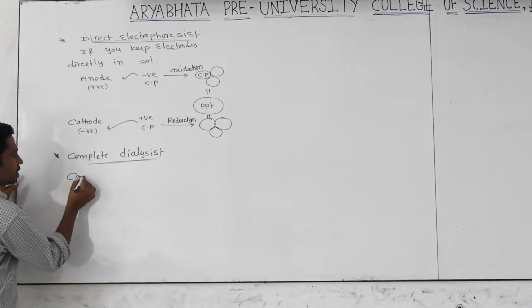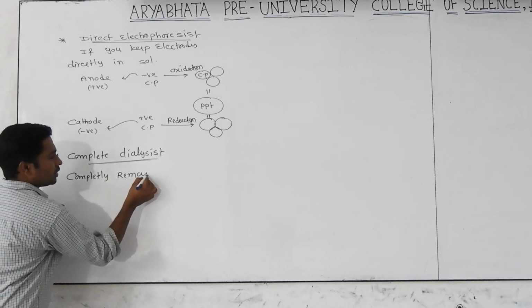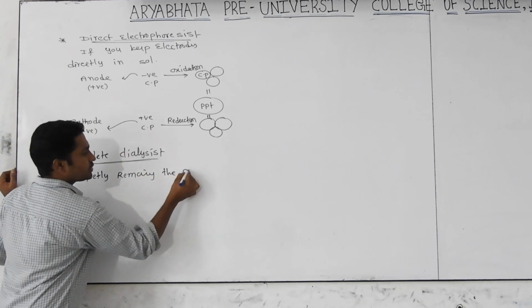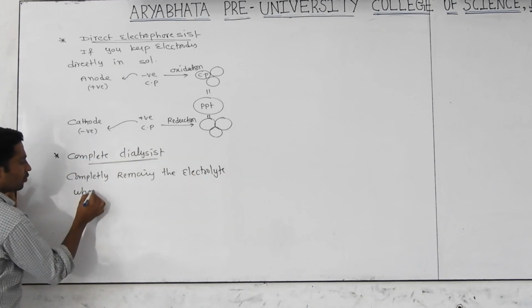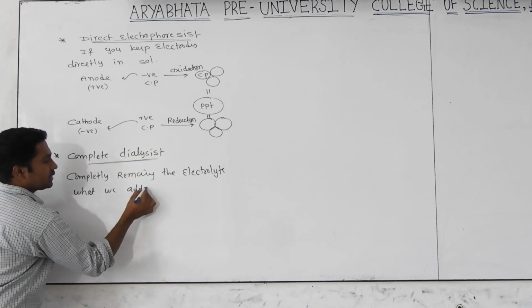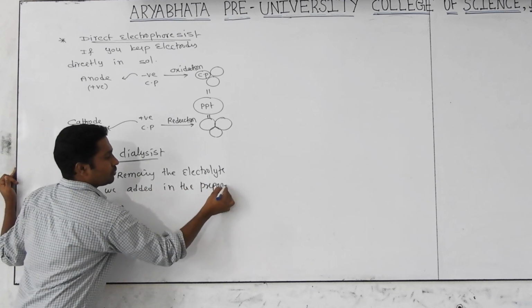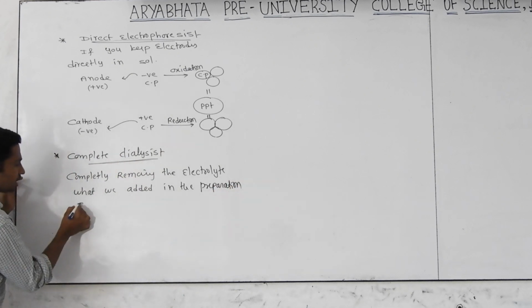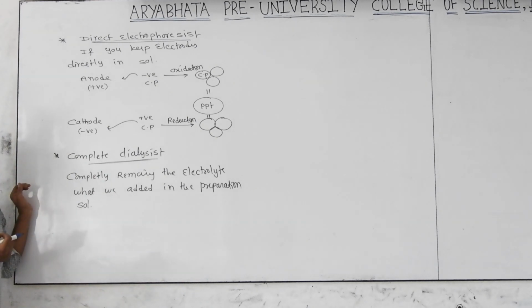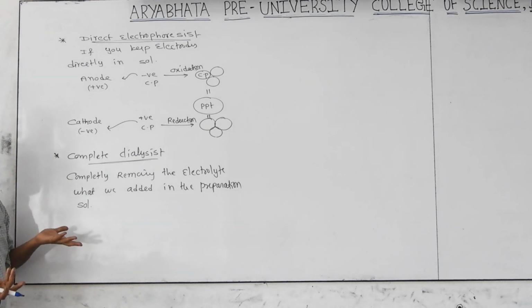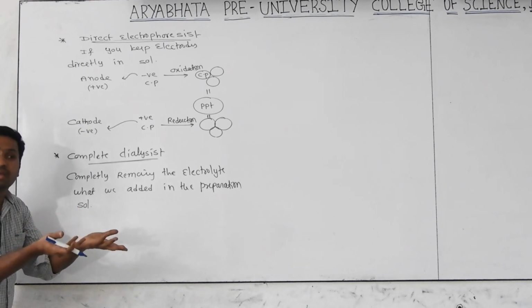Completely means we are completely removing the electrolyte. What did we add in the preparation of the sol? While preparing the sol, definitely we add some electrolyte from outside to make it stabilized. That added electrolyte is completely removed. Then what happens? They become chargeless. Chargeless means definitely they aggregate together, becoming like a precipitate.